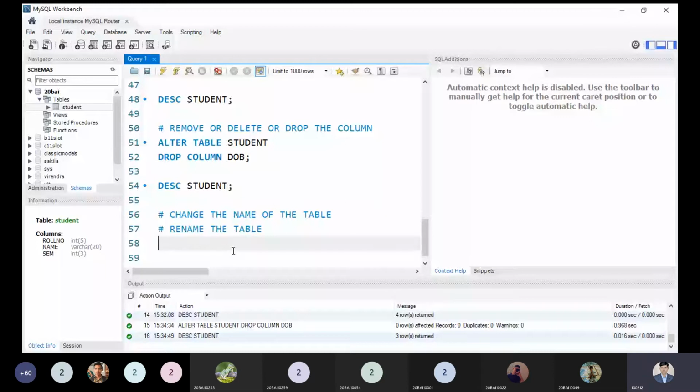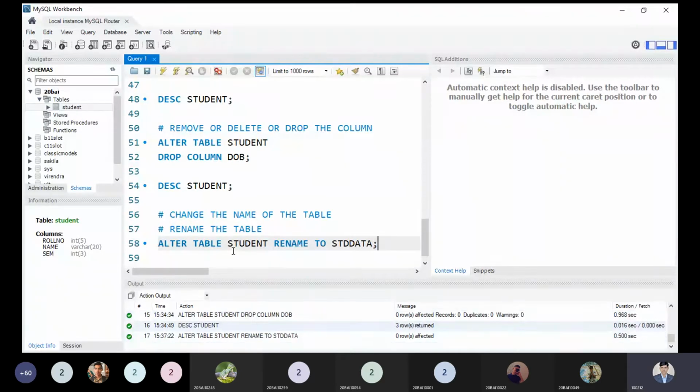So I'm altering my table, and the table name is student, and it should be renamed. You can write it on the next line, or continue, no issue. RENAME TO student data, I'm writing STD data. That is the new name of the table. So it is also possible by our simple syntax, RENAME TO. I'm renaming my table by this syntax only. I press Ctrl and Enter.